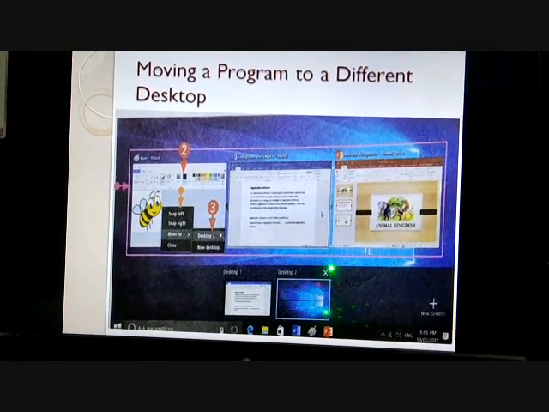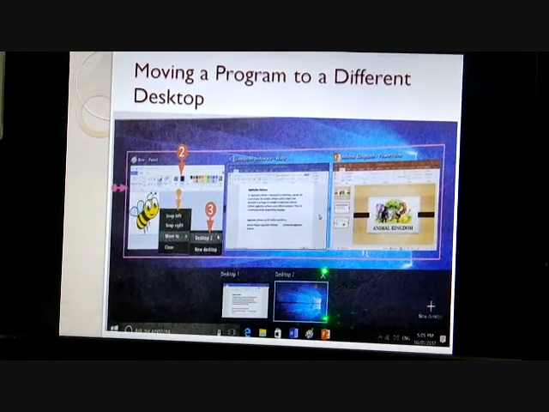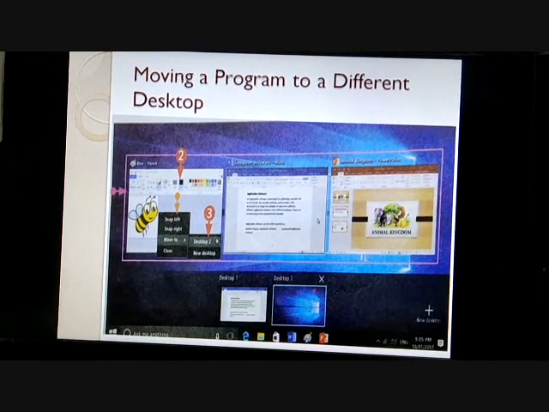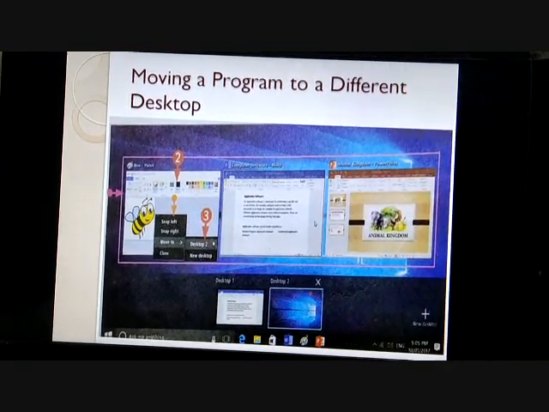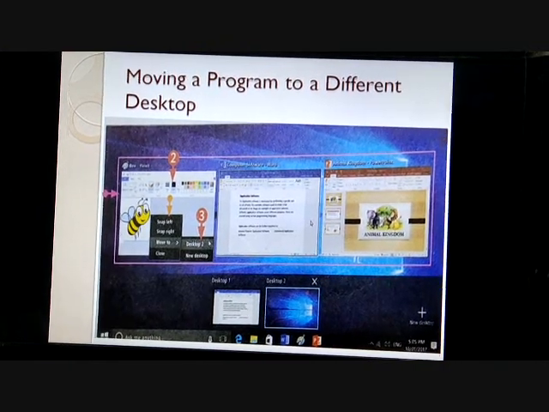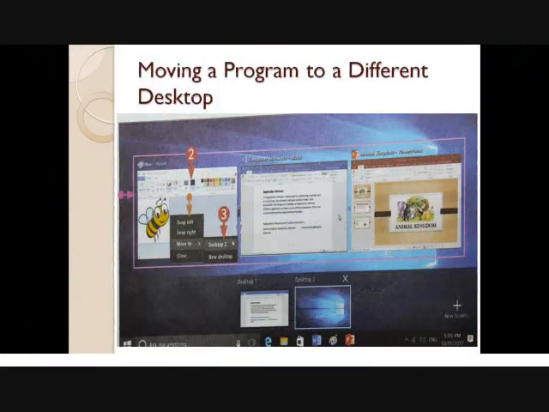Close a desktop. Click the cross button on its thumbnail in Task View. The programs running in the desktop are shifted to another existing desktop. By default, one desktop always remains present in Windows 10.